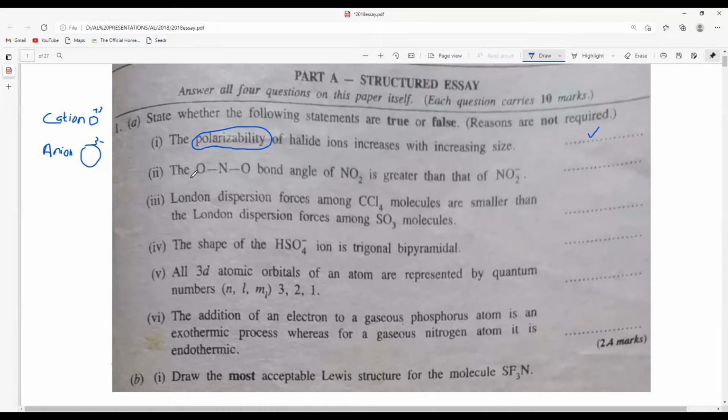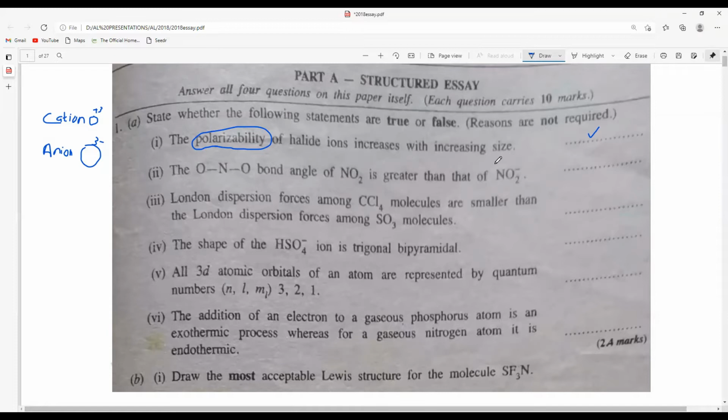The second one: the ONO bond angle of NO2 is greater than that of NO2 minus. It is conceptual, so think about this. NO2 minus has an additional electron. When you think about the Lewis structure of NO2, there is one lone electron occupying the nitrogen, so the additional electron might be given to the nitrogen, or maybe to the oxygen.